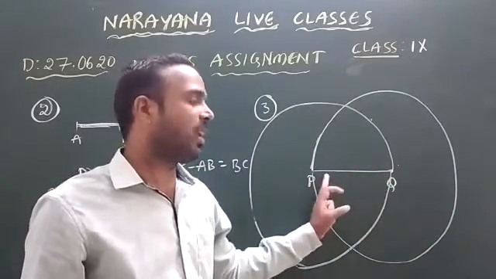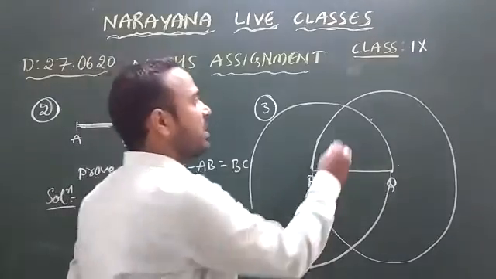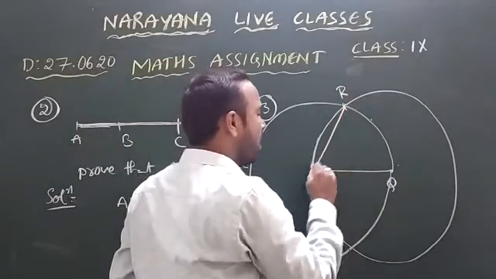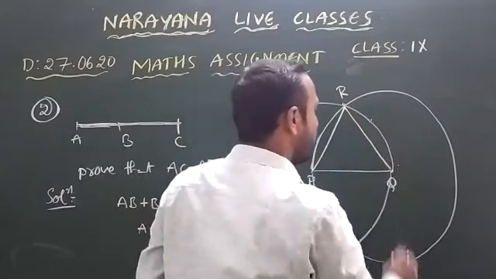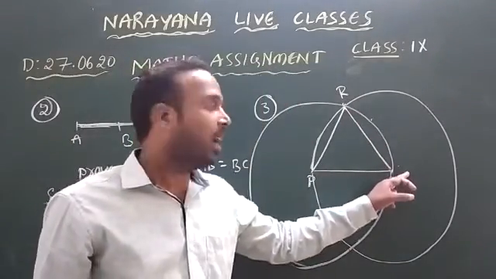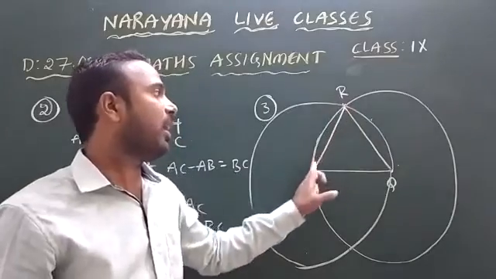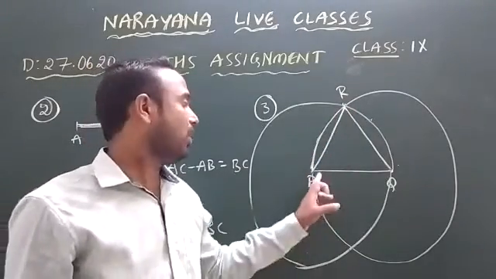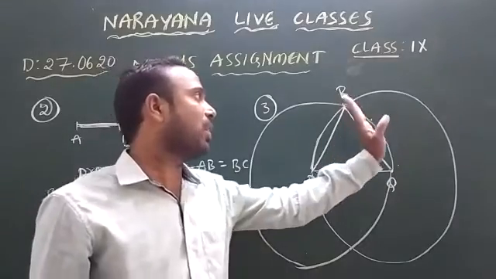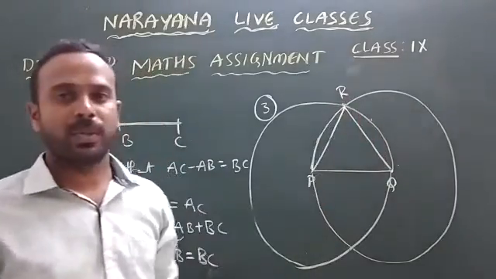Now PQ is a line segment. These two circles intersect at one point, R. Now join PR and QR. Here PQ is a radius of the circle, and QR is also a radius, and PR is also a radius. So PQR is an equilateral triangle. Why? Because PQ equals QR equals PR.